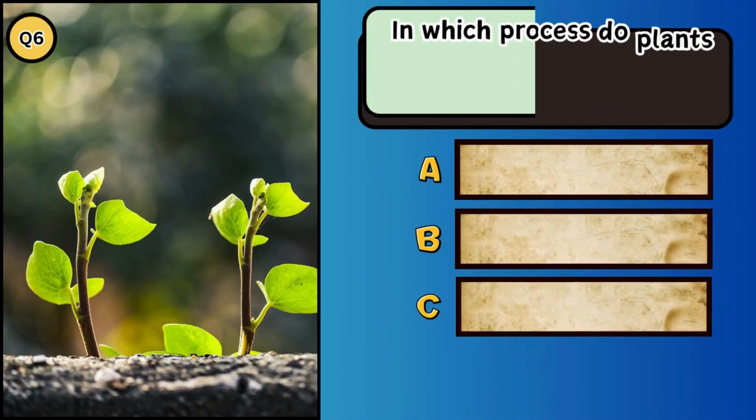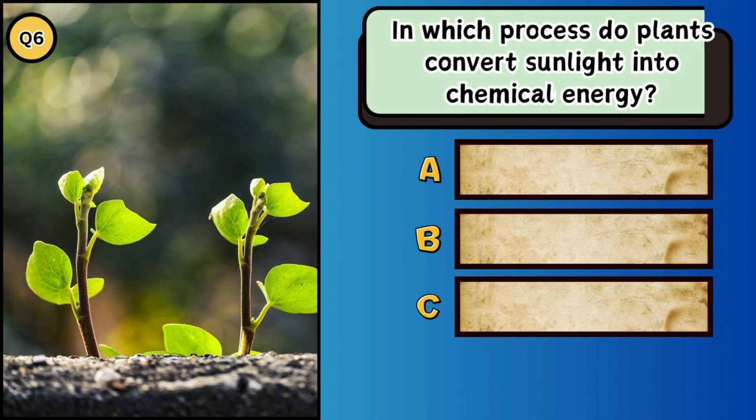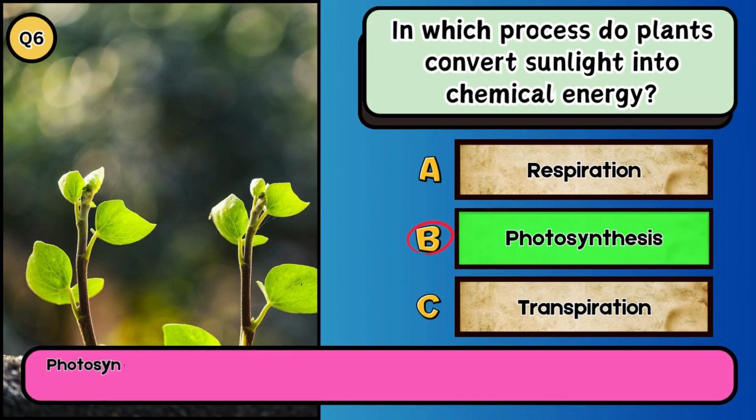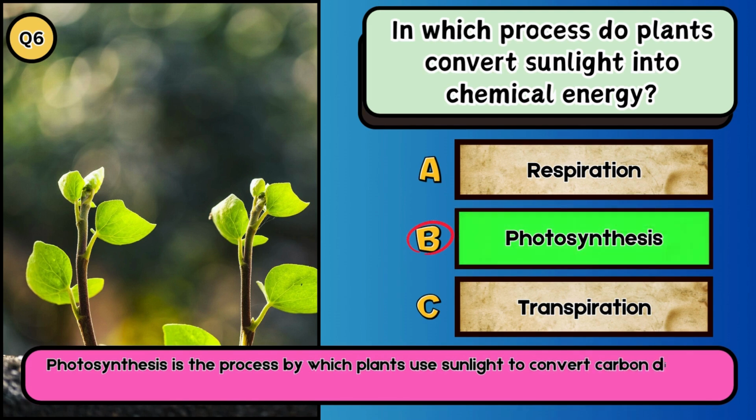In which process do plants convert sunlight into chemical energy? A. Respiration. B. Photosynthesis. C. Transpiration. The answer is B. Photosynthesis. Photosynthesis is the process by which plants use sunlight to convert carbon dioxide and water into glucose and oxygen.